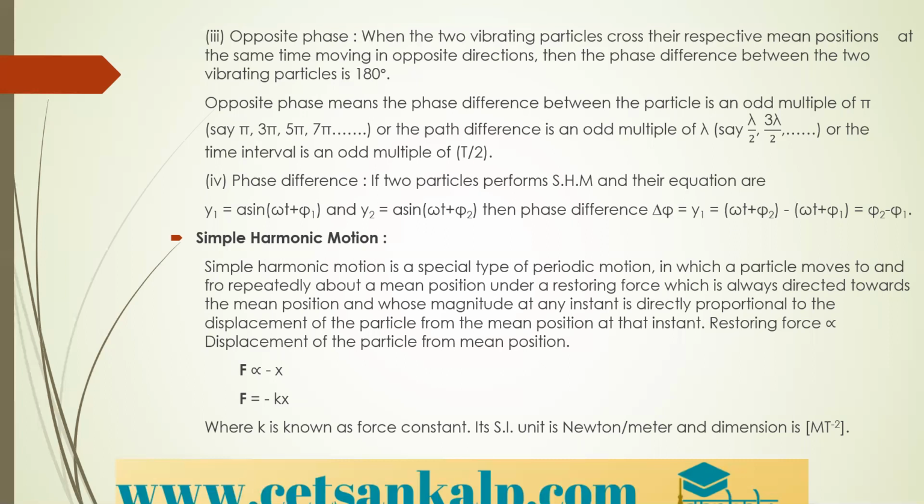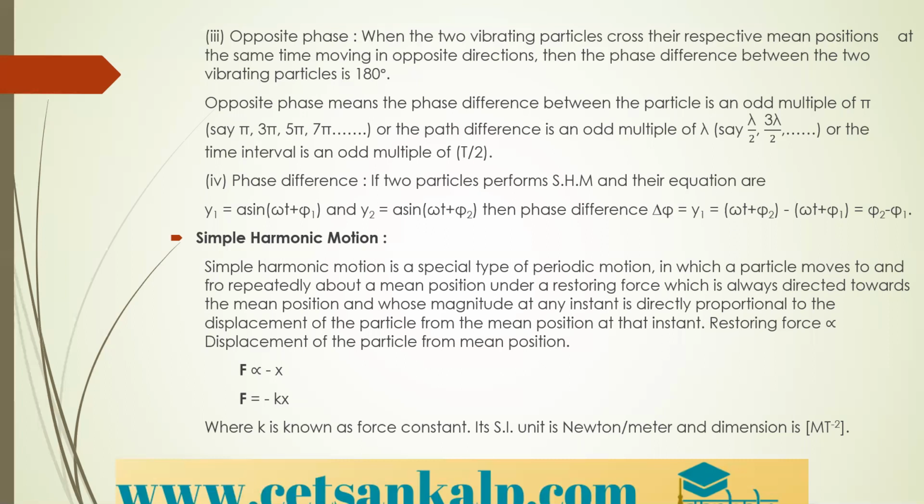In short, simple harmonic motion is a type of periodic motion where the restoring force is directly proportional to the displacement of the particle, and the body is trying to come towards the mean position. So we have the expression F is directly proportional to minus kx. Why minus kx? Because the force and the displacement are in opposite directions, therefore we take a minus sign.